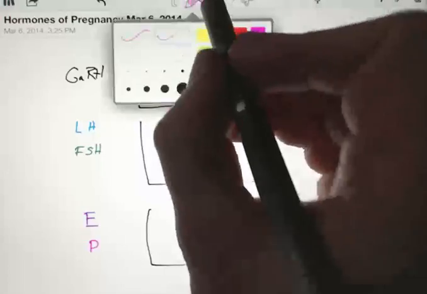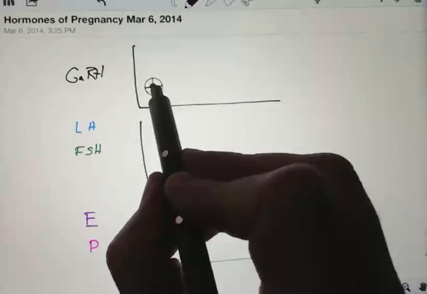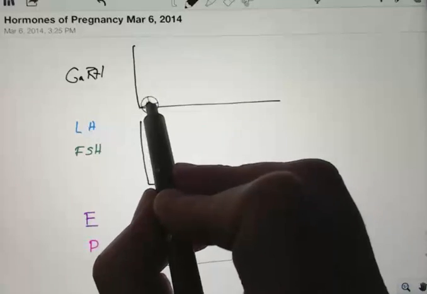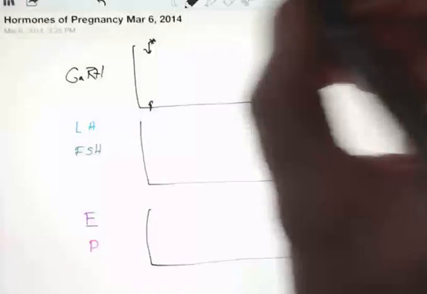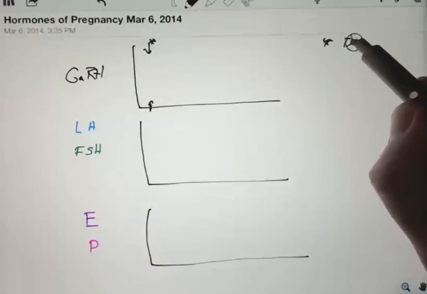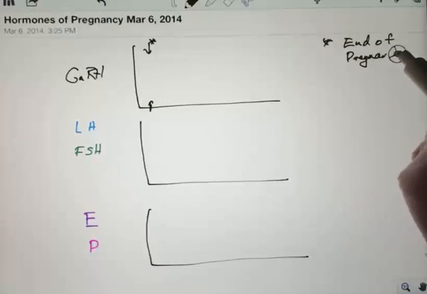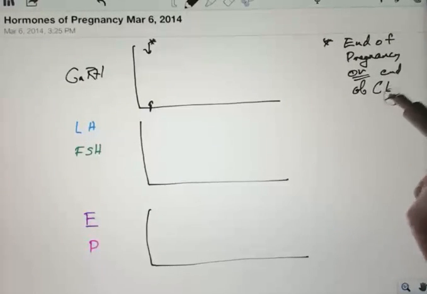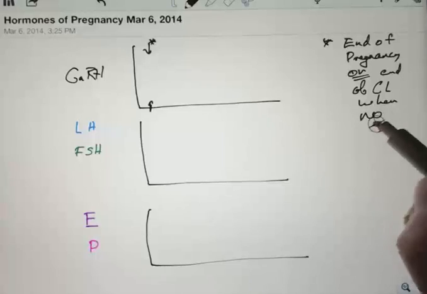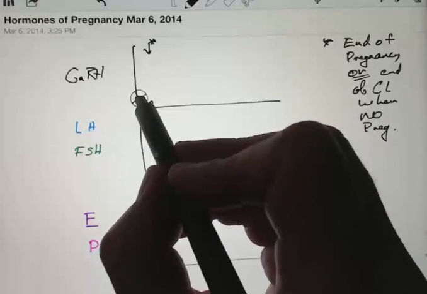We're going to start the cycle just as pregnancy ends, or at the time when the body is discovering there is no pregnancy. So if there is no pregnancy, there's no chorionic gonadotropin. If there's no chorionic gonadotropin, then there's no way to maintain the corpus luteum. So the corpus luteum will fail, and we end up taking away the negative feedback on GnRH. In either case, we lose the negative feedback on GnRH, so end of pregnancy or when the corpus luteum declines.